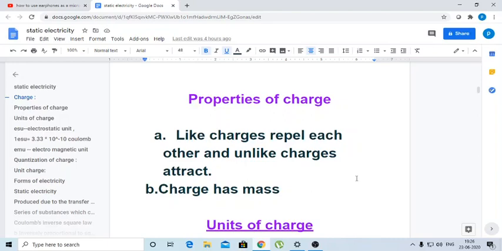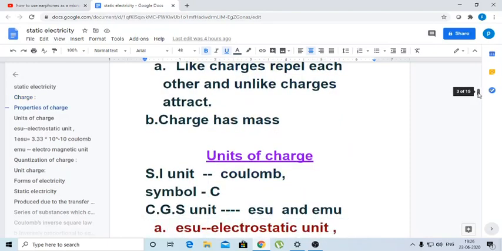The second property is that every charged particle has some mass. As you know, protons and electrons have mass, and the proton mass is greater than that of the electron, but the charge of the proton is equal to the charge of the electron. It means proton and electron have equal charges. As per the atomic theory, there are equal numbers of protons and electrons. It means an atom consists of equal positive and negative charges.